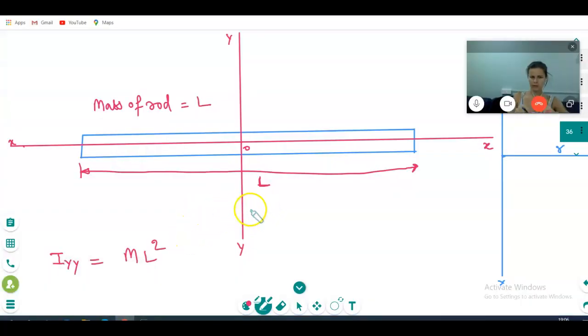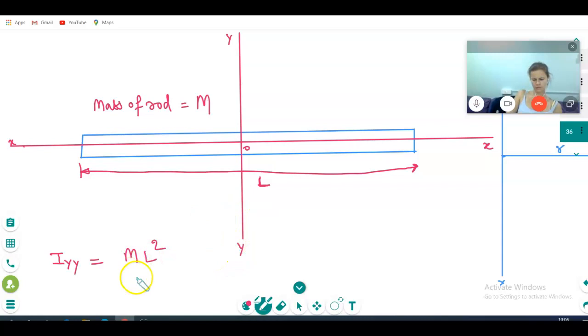You mean the mass of the rod is equal to M? Oh, sorry, yeah. Good, good. Keep it. Sometimes I just write it like that. Okay, no, it's okay. Okay, ML square.